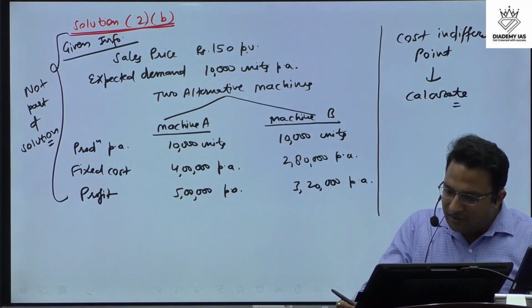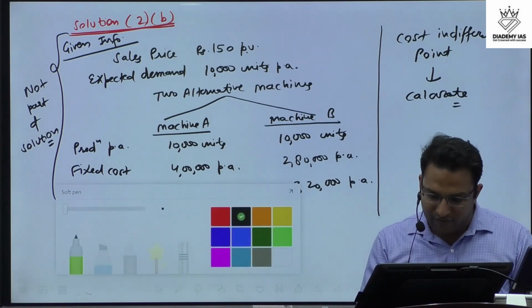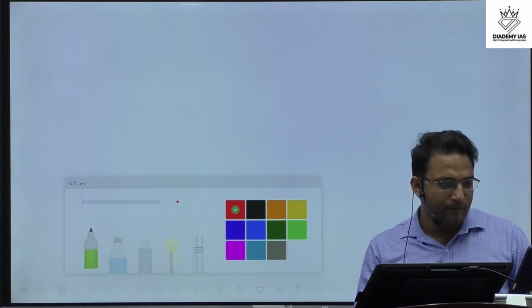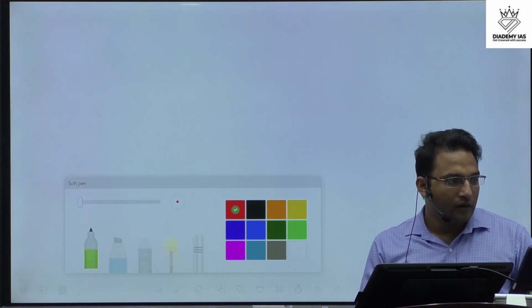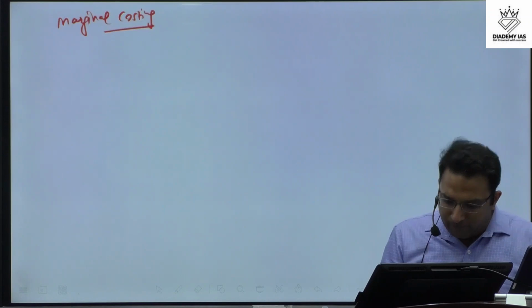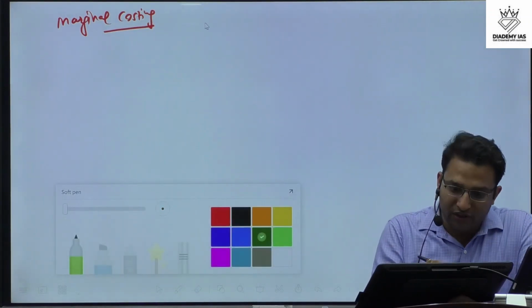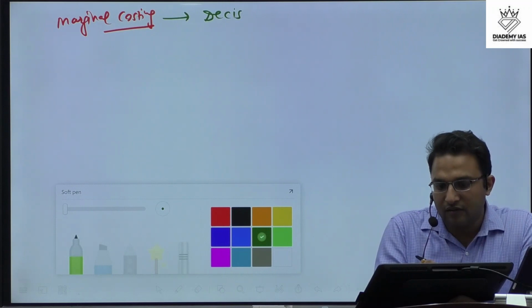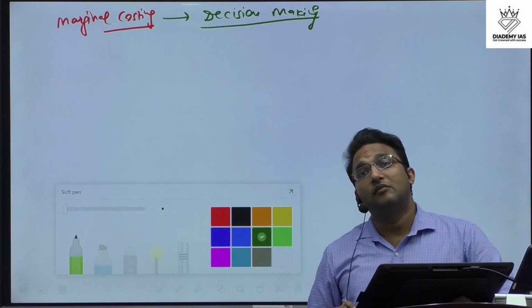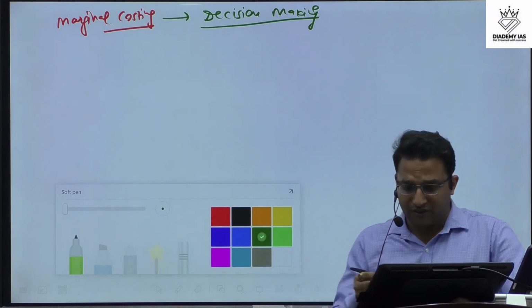Now let's discuss what is cost indifference point. This discussion I am just doing for the sake of your understanding. Basically, in marginal costing, one of the important tasks of marginal costing is decision making. This is a very, very important work that we have to do, the application of marginal costing.